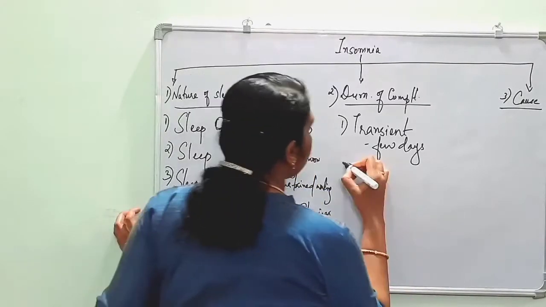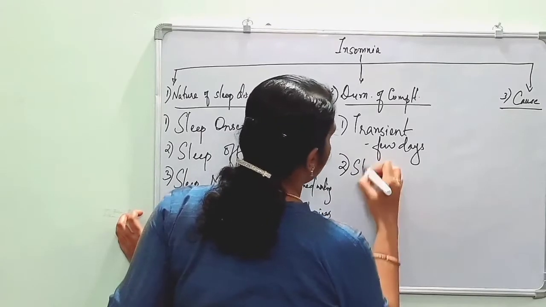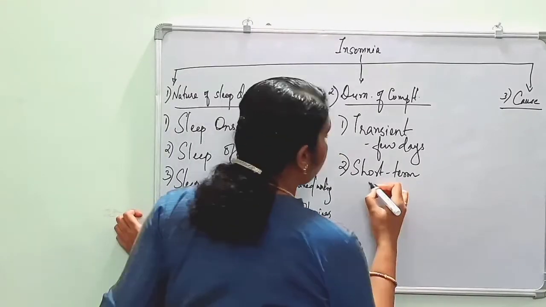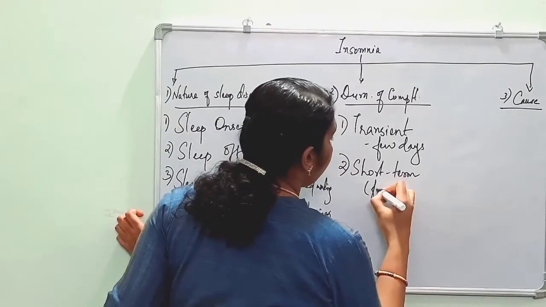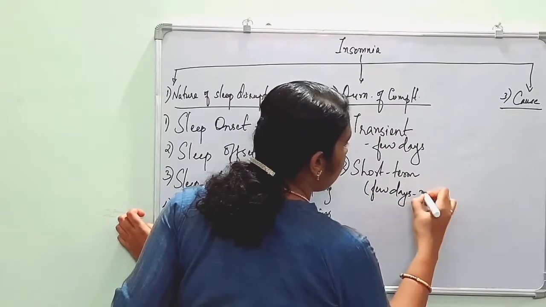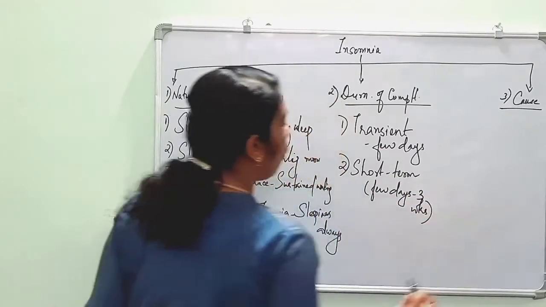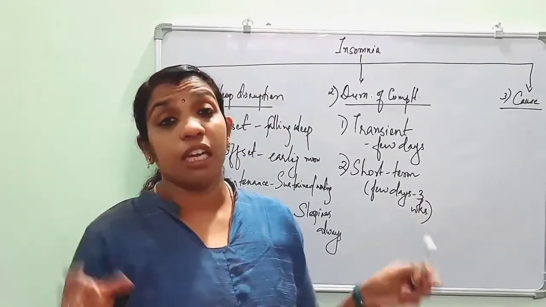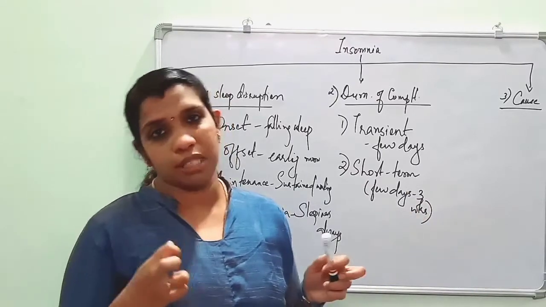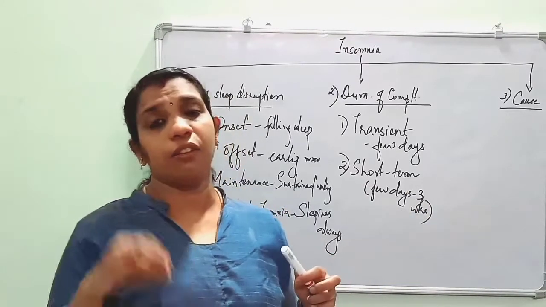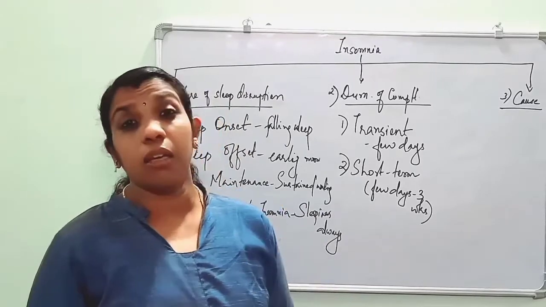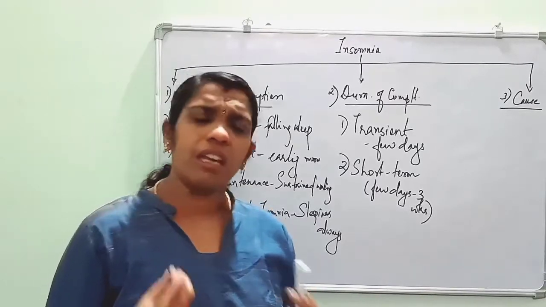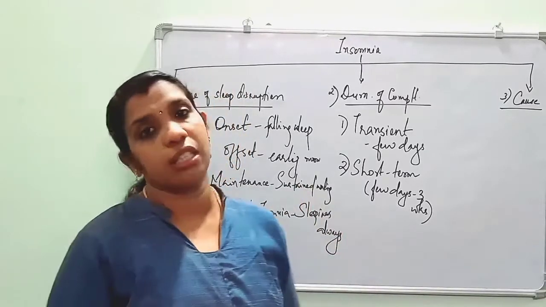Then second is short term insomnia. There will be insomnia lasting for a few days to 3 weeks. If the patient is having insomnia which lasts for a few days to 3 weeks, it is known as short term insomnia, and it is mostly seen in very chronic stress, and also if there is a long lasting grief, or when the patient is having any physical illness, or when he is recovering from some surgeries or very debilitating illness and all, he will be having short term insomnia.